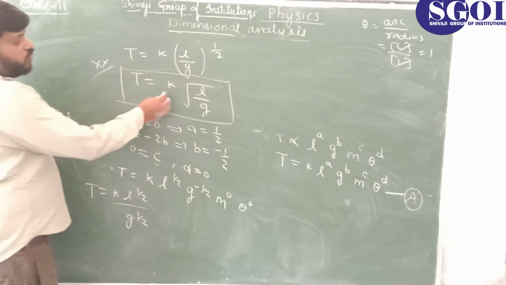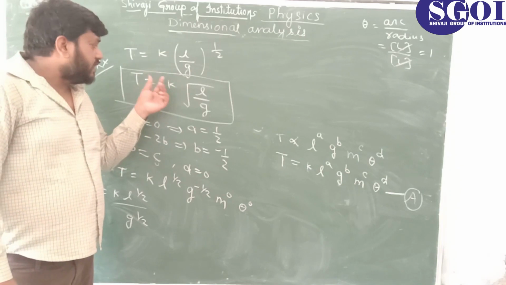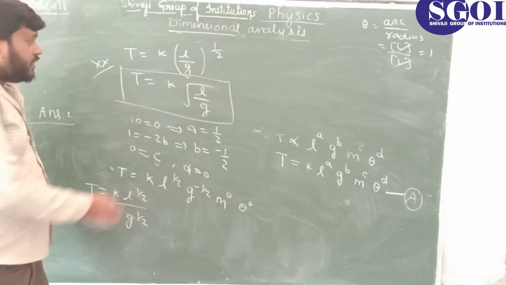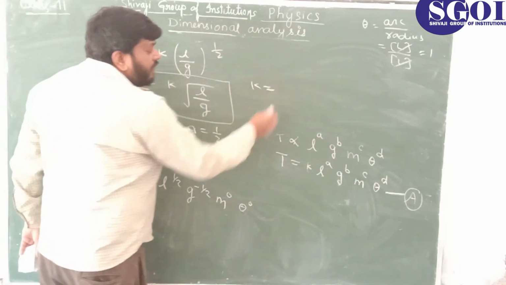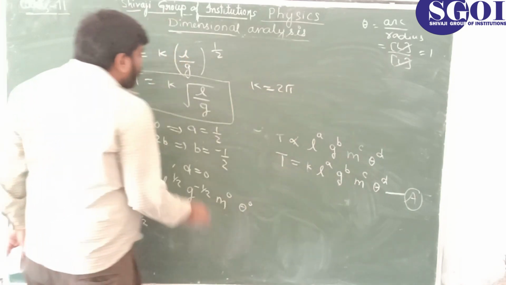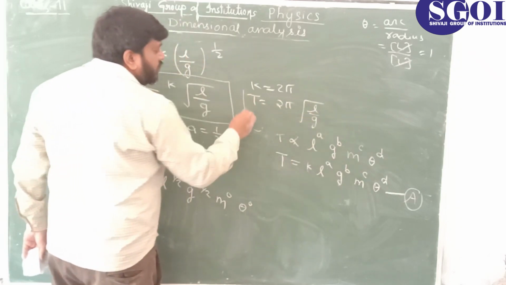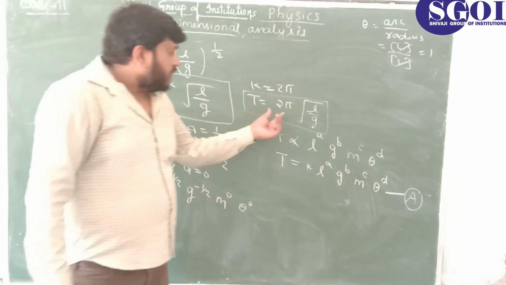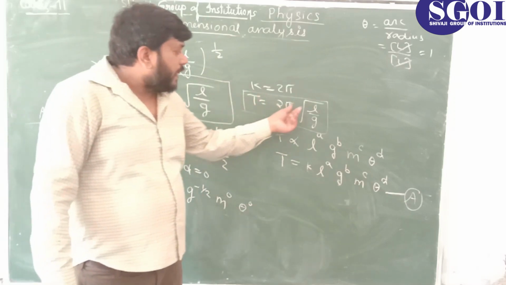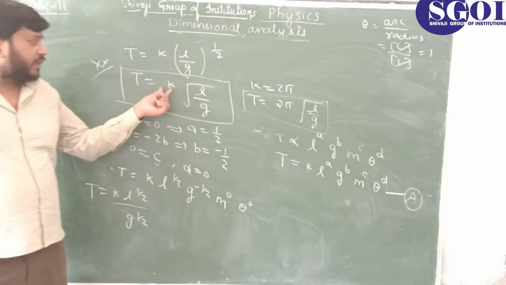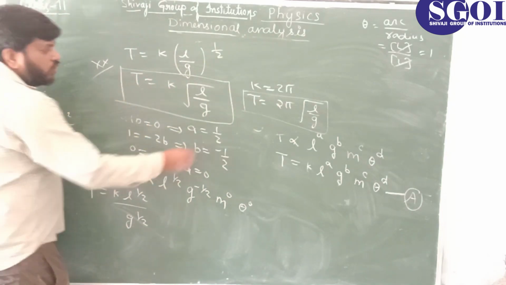Some student may confuse there, sir, what is K? What about K? The value of K, students, is found by experiment. It is not found by theoretical concept, it is found by experiment. And the value of K, if it is given in the problem, it is 2 pi, so we are putting it here, 2 pi under root of L by G. So you have studied this formula in junior classes, T equal to 2 pi under root of L by G. But if you are not given K's value, the constant value, in the numerical problem, you have just done it up to here, you don't need to go further.